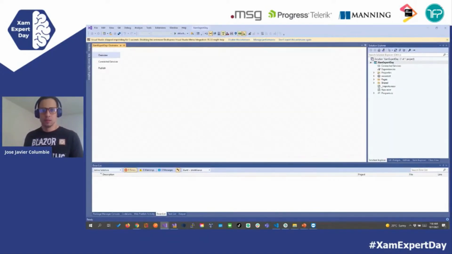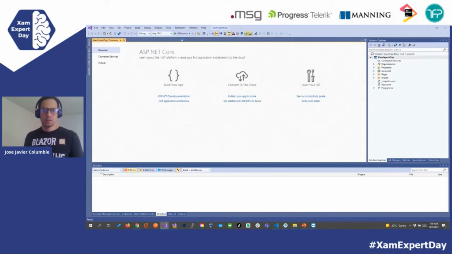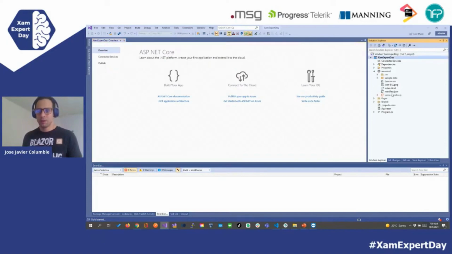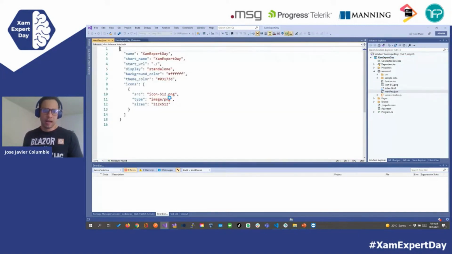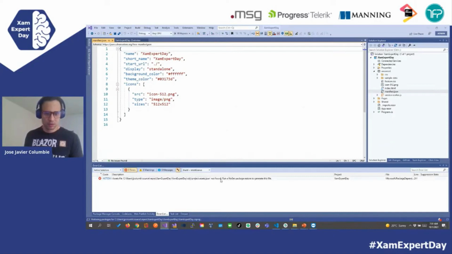And here you go. I'm not going to go too much into the structure of the WebAssembly app, so let's run it and actually see the Progressive Web App in action. The things that we can see meanwhile is that we already have a manifest here that got created for us, with an icon, the image, the size, and we have a service worker. And let's see what the error is. Hopefully the demo gods today don't abandon me. Let's build it.